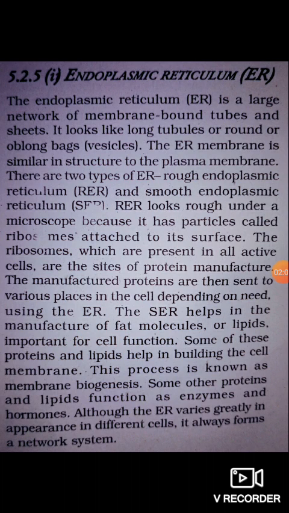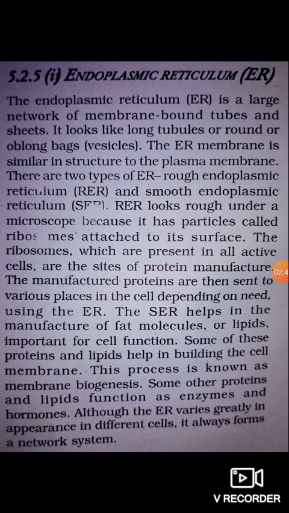because it has particles called ribosomes. That means RER attaches the ribosomes to its surface. The ribosomes, which are present in all active cells, are where protein is manufactured. The protein manufactured is sent to various places in the cell depending on need using the endoplasmic reticulum. Smooth endoplasmic reticulum helps to manufacture fat molecules or lipids important for cell functions.